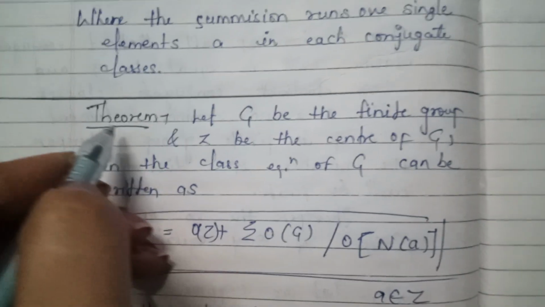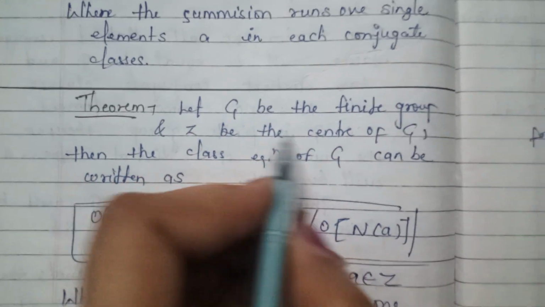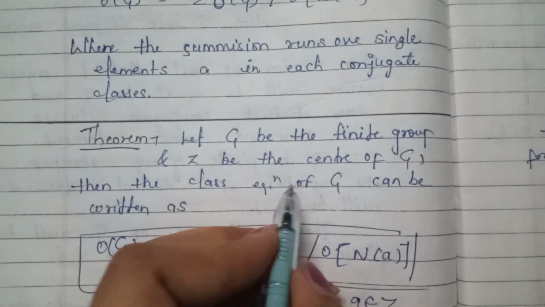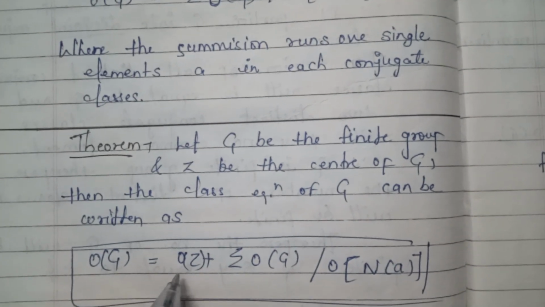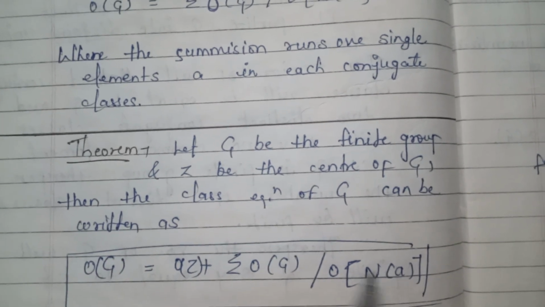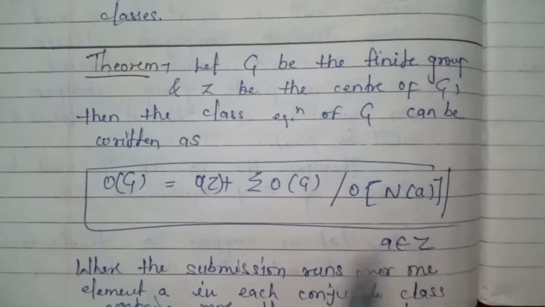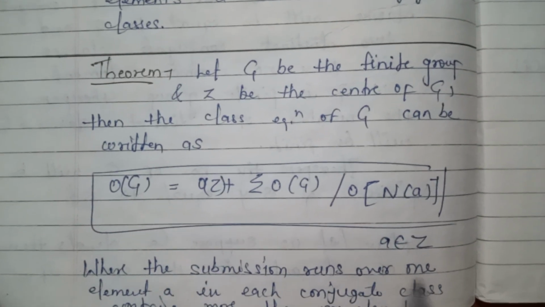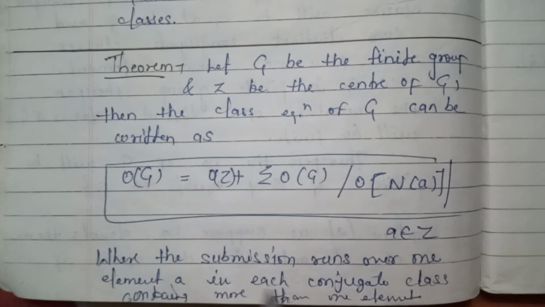Now there is another theorem. Let G be a finite group and Z be the center of G. Then the class equation of G can be written as order of G is equal to order of Z plus the summation of order of G divided by order of N(a), where a does not belong to Z, and the summation runs over one element a in each conjugate class containing more than one element.